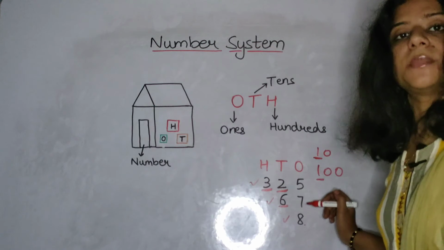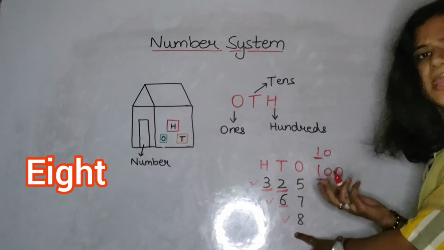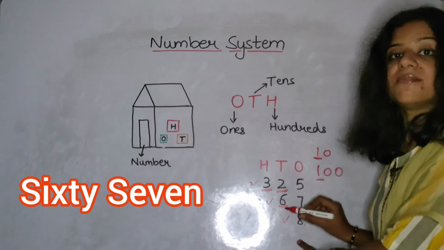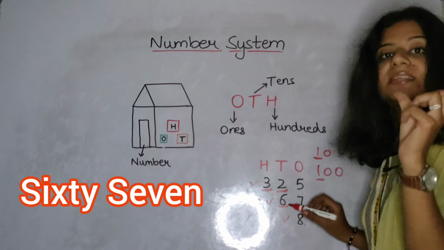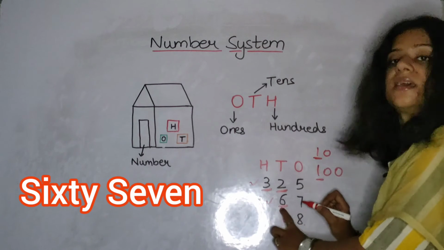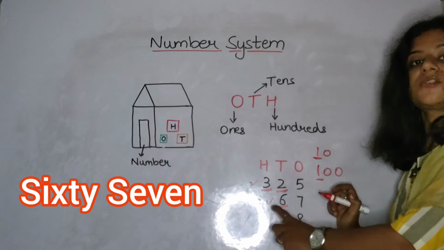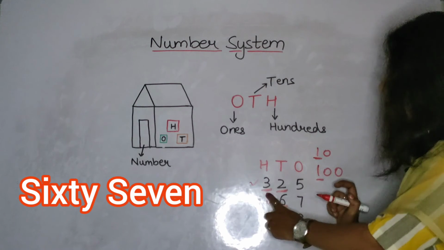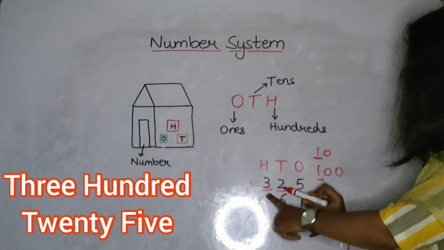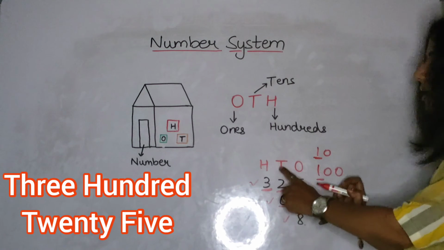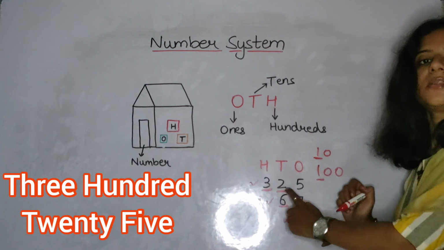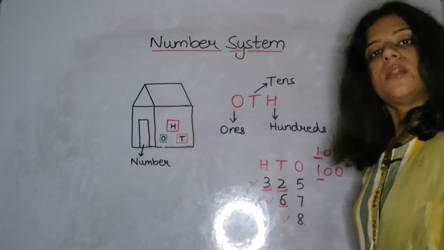Now here, how do we call these numbers? We will call this number 8 because it is at the ones place. We will call this one 67. Why do we call it 60? Because it is at the tens place. As I have told you, 10, 20, 30, 40. So here it is 60 and then 7 is there, so 67. Then this is at the hundreds place, so we will call it 325. Again 20 came because it is at the tens place and 5 is at the ones place. So 325 is the whole number.